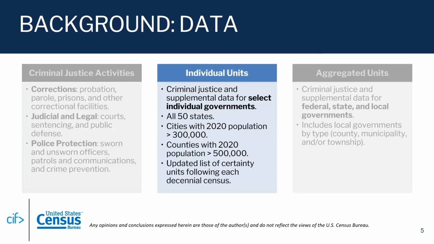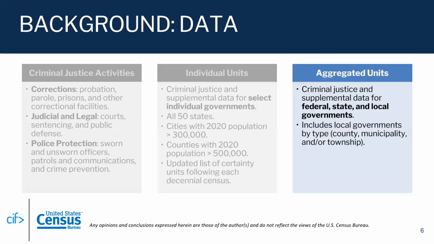Within the 3 justice-related functions, Census provides data to the Bureau of Justice Statistics on 2 separate levels, and this is on the individual and on the aggregate level. In terms of the individual units, this includes data from all 50 states and cities and counties that meet specific population thresholds. Alternatively, the aggregate units includes data on the federal, state, and local government level. With this data, we provide annual data outputs to BJS that includes current year data and data from the previous 2 years.